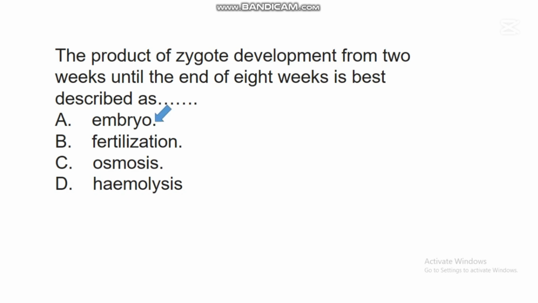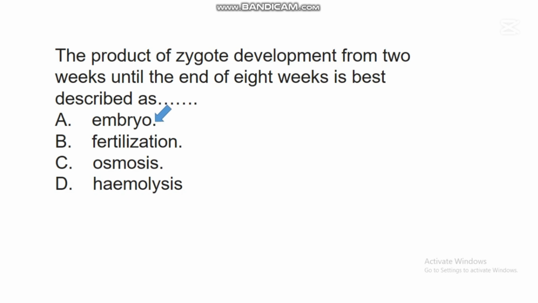Embryo. In one of our videos, we have treated fertilization, and we said that fertilization is a process that deals with the fusion of male and female gametes leading to the formation of zygotes. So zygote is the product of fertilization.